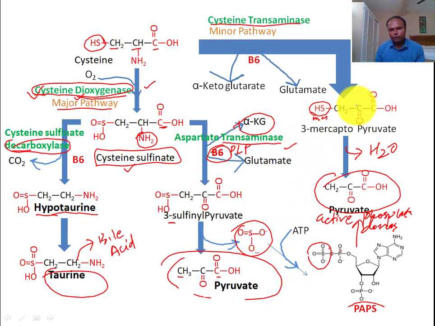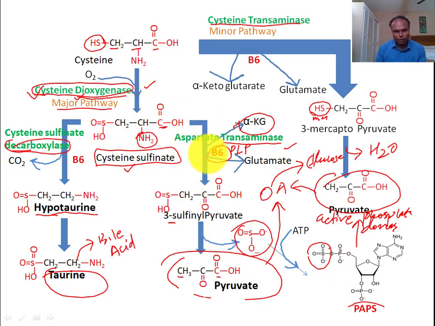Now pyruvate is formed through reduction of this molecule. Now pyruvate will join the Krebs cycle, and pyruvate converts into oxaloacetate, and this oxaloacetate ultimately will convert into glucose. So this is how I have answered three questions. First question is how this sulfate, this PAPS, is formed. PAPS is formed through the main pathway only. Sulfate is a byproduct of synthesis of pyruvate, and then sulfate will be converted into PAPS.